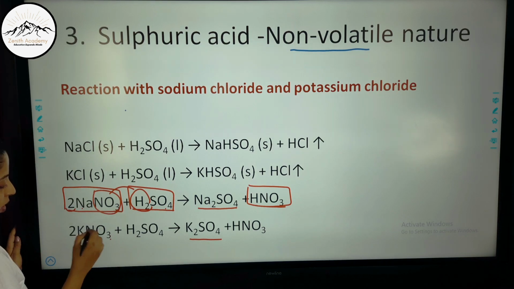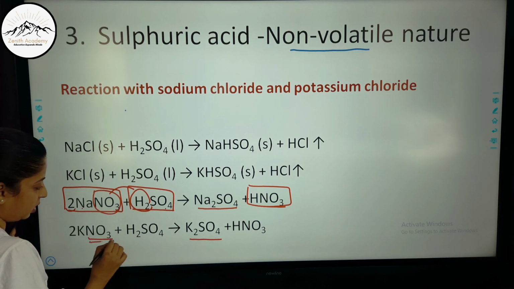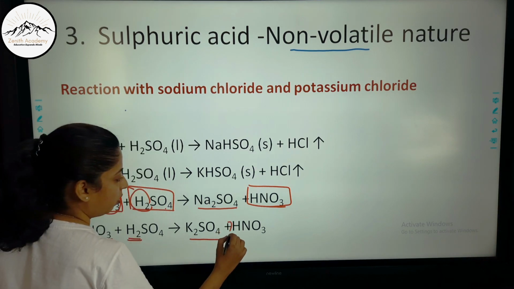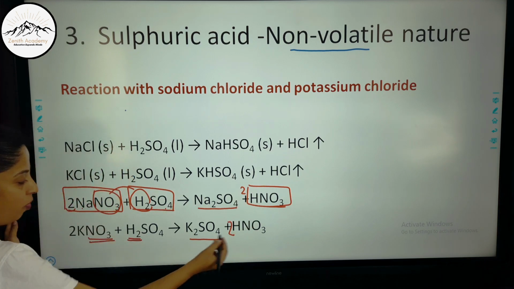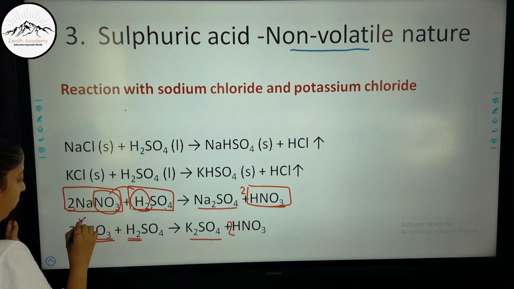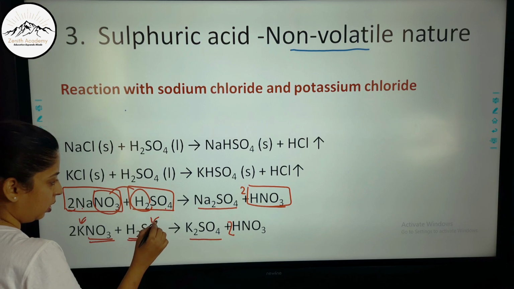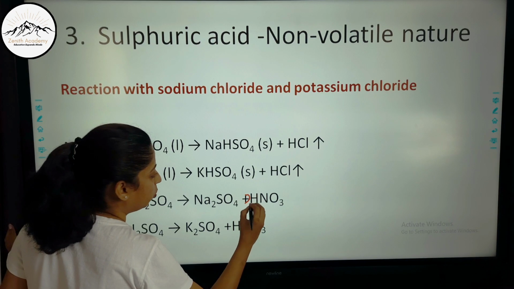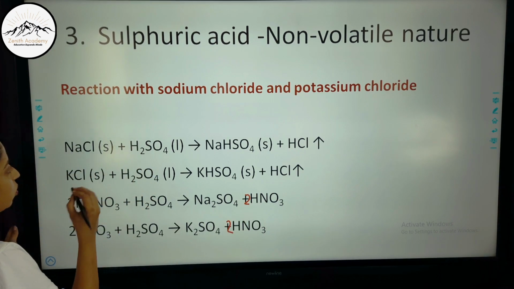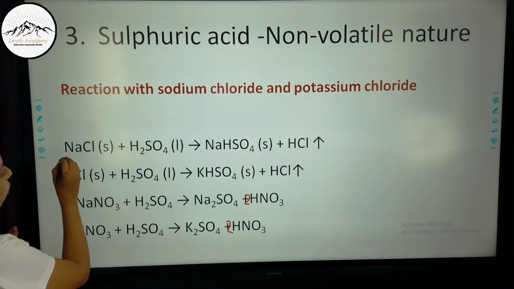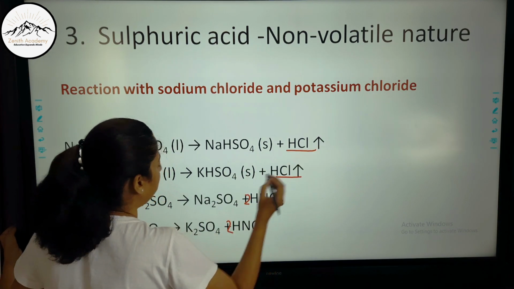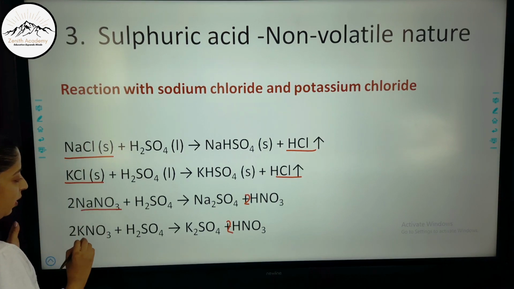Now in potassium nitrate there are two nitrate ions, and from here two H plus ions form 2 HNO3. 2 will come here, here also 2 will come. It will form 2 HNO3, and then 2 potassium and sulfate form K2SO4. So remember here there will be 2 HNO3 in both cases. In case of sodium chloride and potassium chloride, it will form 1 molecule of HCl. In case of nitrate, 2 molecules of nitric acid. So excess, this is in excess.